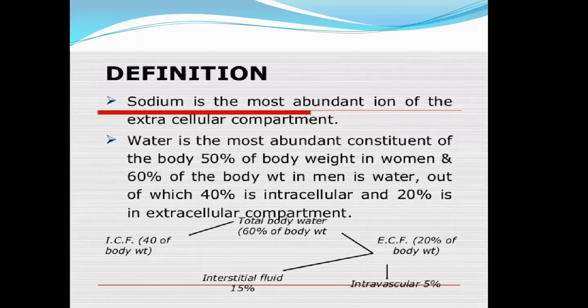This is a very basic thing you people must know. Intracellular fluid is the largest in amount, which is 40%. Extracellular is 20%. 20% is further divided into 15% interstitial fluid, which is the fluid in between the adjacent cells, and 5% is the intravascular fluid.